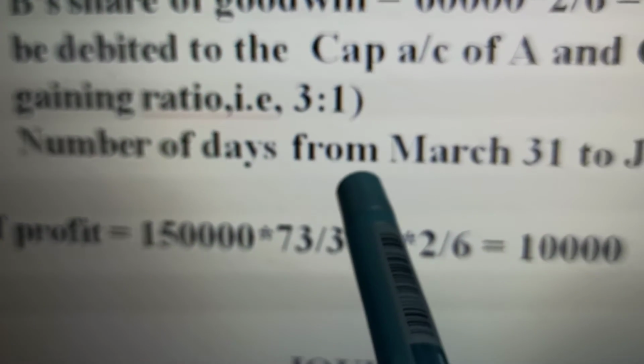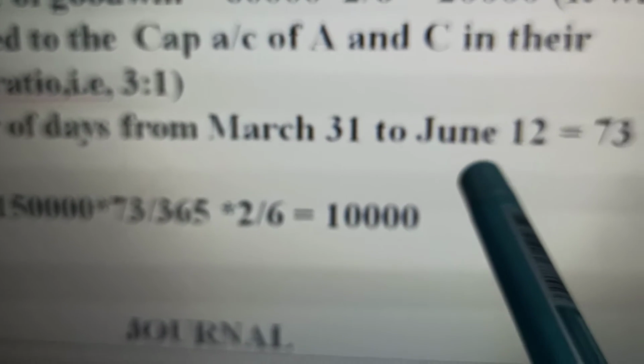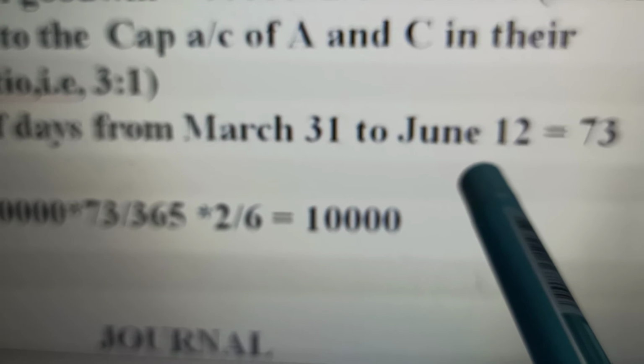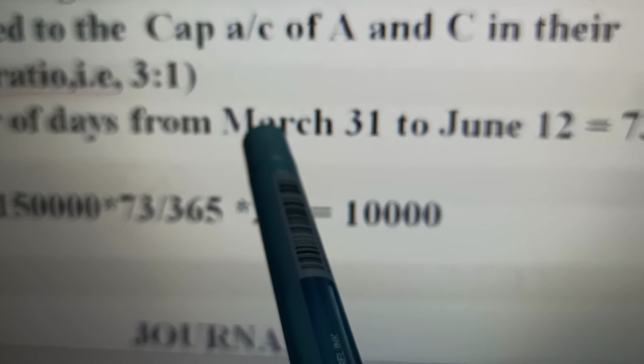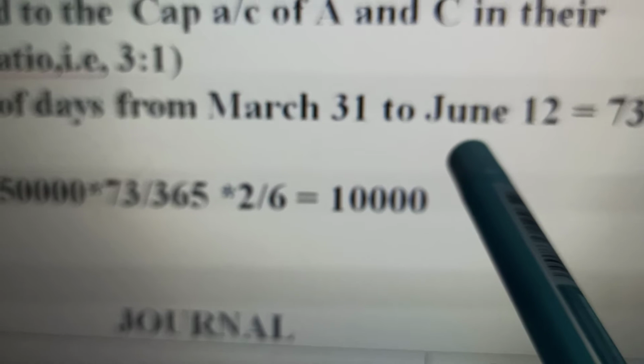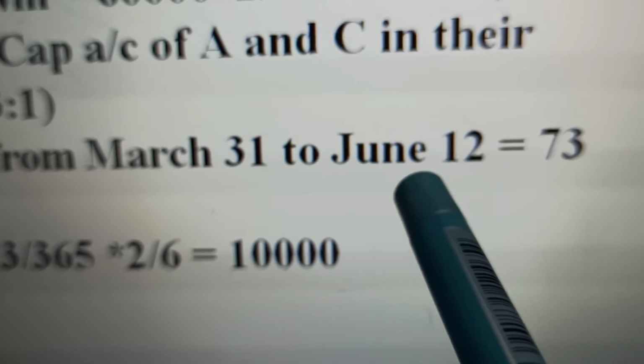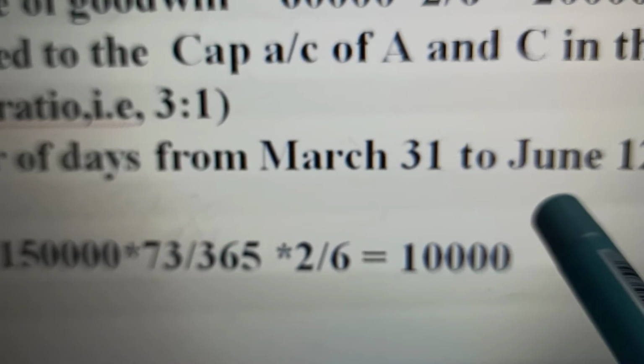Now, number of days from March 31 to June 12. He dies on 12th June. We have the profits given till 31st of March. How many days was he alive in the current year? He was alive for 73 days. We have to calculate the profits for the period he was alive in this year.